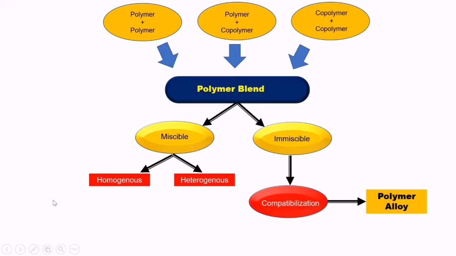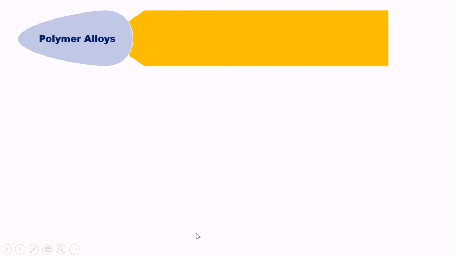So next, there are a number of terminologies which are used in the polymer blend. These terminologies are very important to understand the polymer blend concept. So the first terminology is polymer alloy.